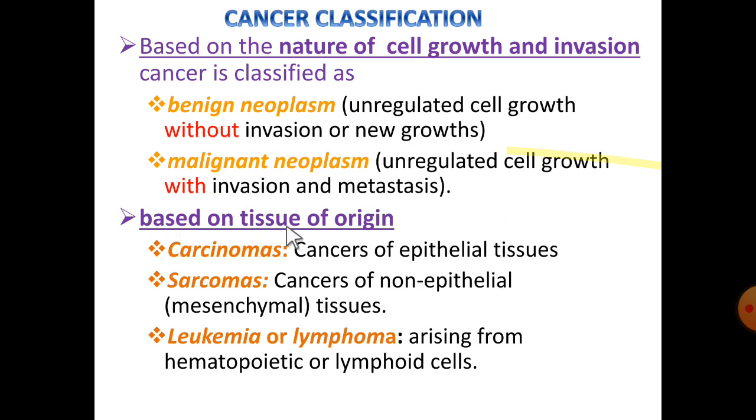Coming to the second classification, based on the tissue of origin, that is, which tissue is participating in carcinogenesis, three varieties are there. First are carcinomas, cancers originating from the epithelial tissue. Sarcomas originate from non-epithelial tissues such as mesenchymal tissues. Leukemias or lymphomas arise from the hemopoietic system and lymphoid cells.